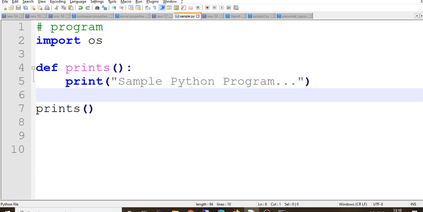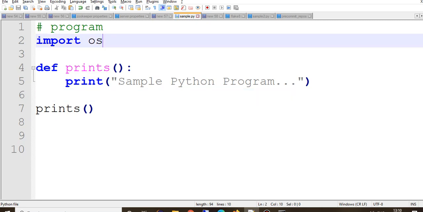If you don't want to consider this as an error, because there are some implicit dependencies which are used but Flake8 is not able to recognize them, you can specifically exclude this from getting considered as an error.